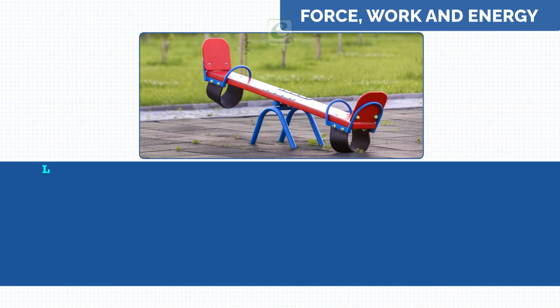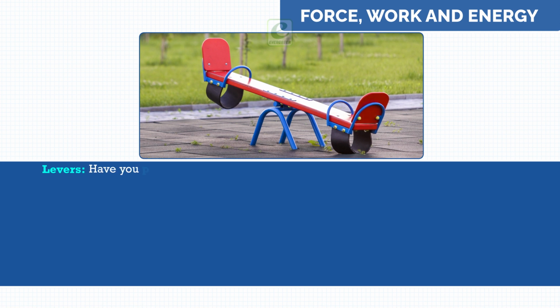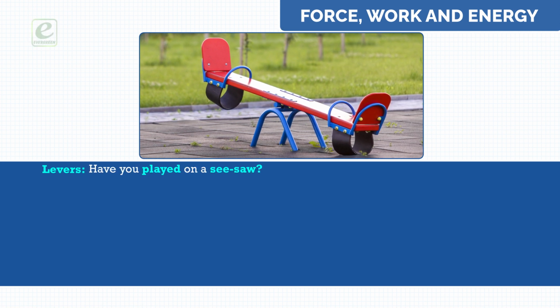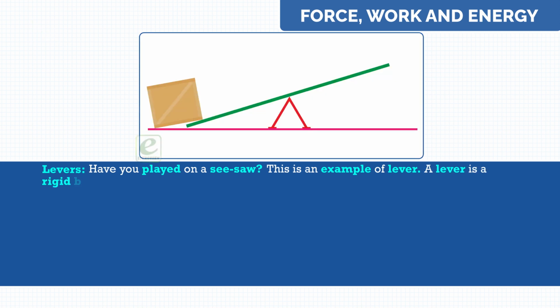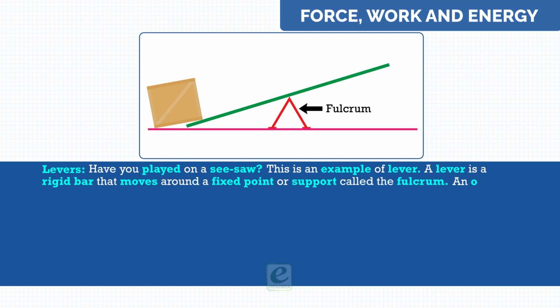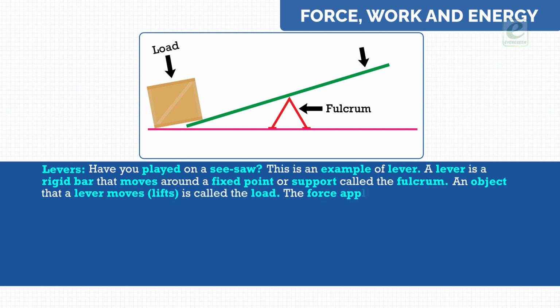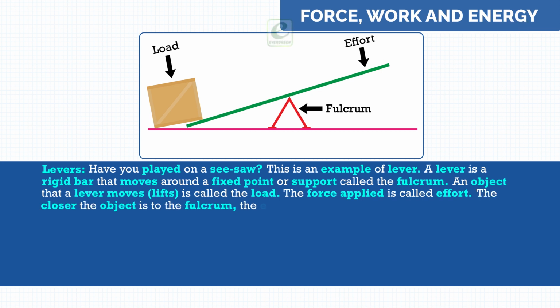Levers. Have you played on a seesaw? This is an example of a lever. A lever is a rigid bar that moves around a fixed point or support called the fulcrum. An object that a lever moves or lifts is called the load. The force applied is called effort. The closer the object is to the fulcrum, the easier it is to move.